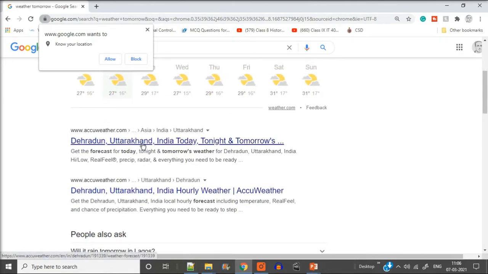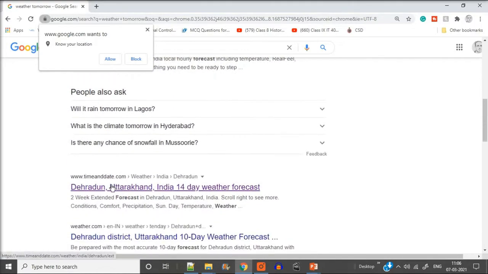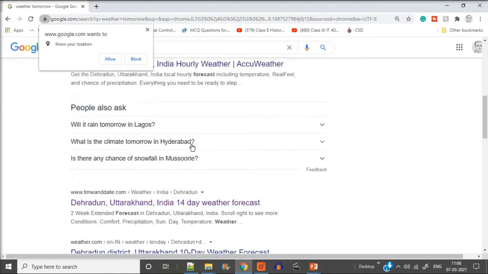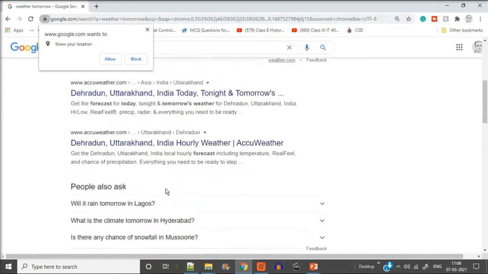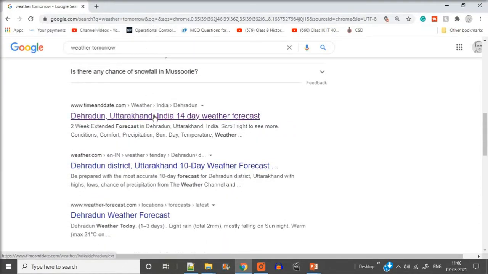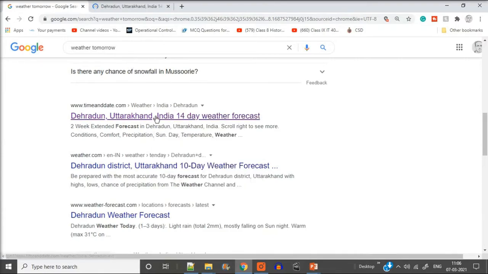Now these are links and these are hyperlinks. These hyperlinks are basically the default page, that is default.html or the index.html of this website only. So these are websites only. Google is telling us this is the information you sought, and these are the information Google is giving. It is the web browser. This Google Chrome is a web browser which is enabling us to connect to the different websites.